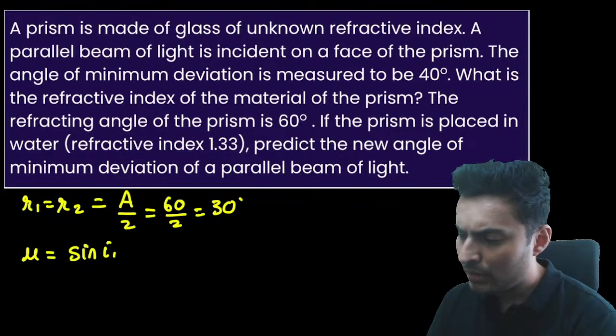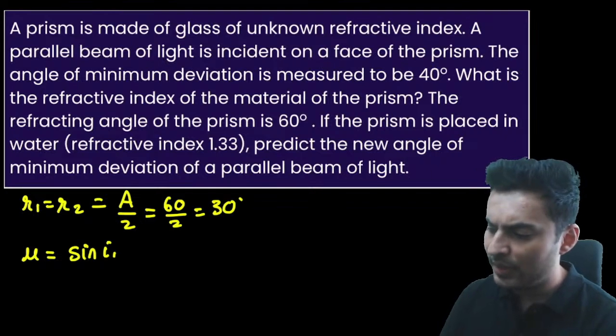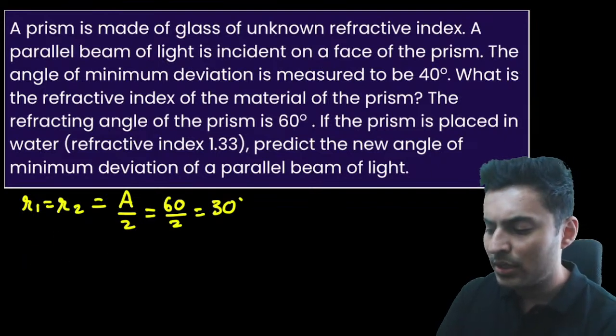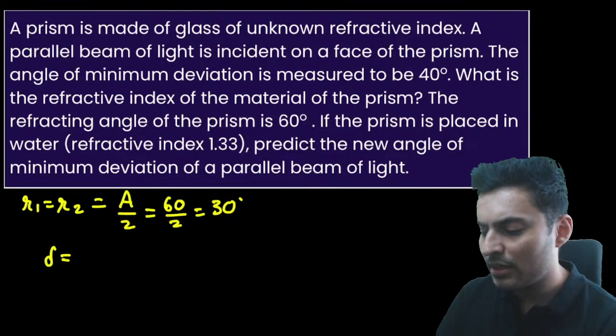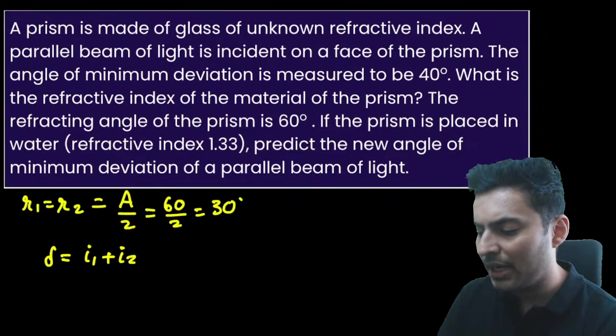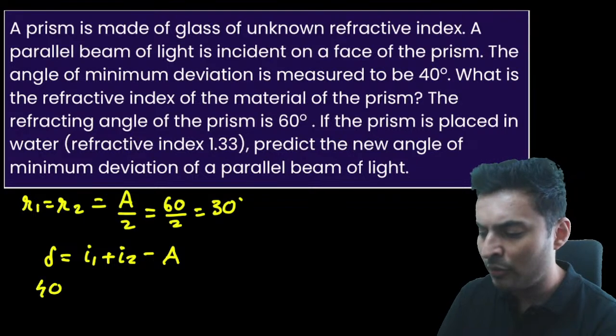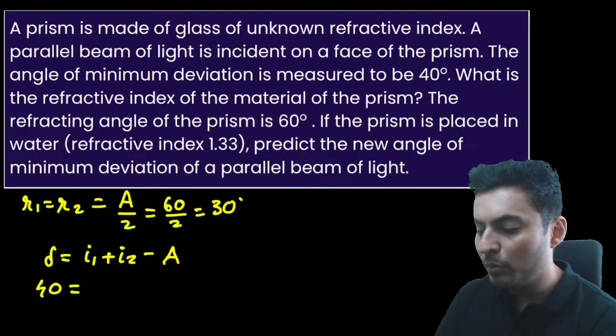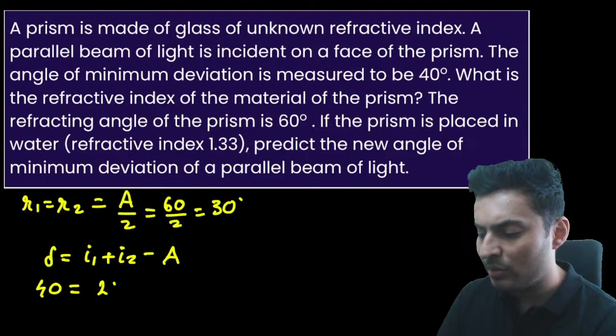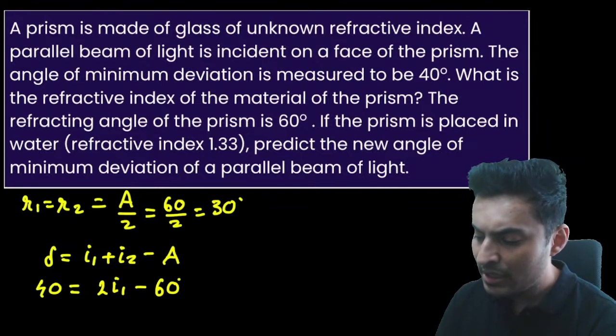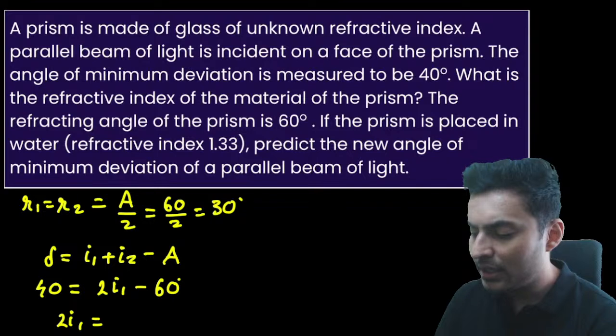The angle of minimum deviation is measured to be 40 degrees. What is the refractive index of the material of the prism? So I can write delta is equal to I1 plus I2 minus A. Now deviation is going to be 40. I1 and I2 both will be equal for minimum deviation, so it will become 2I1 minus A, which is 60 degrees. So 2I1 is 60 plus 40, which is 100. So I1 will become 50 degrees.